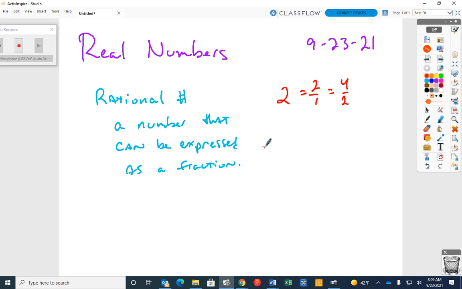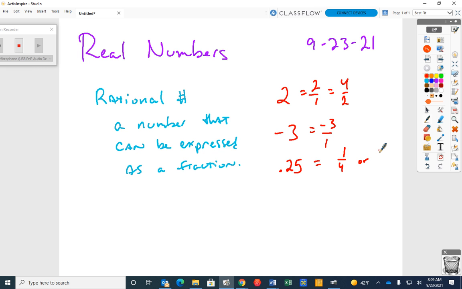What about negative 3? Can I express negative 3 as a fraction? Yes. Negative 3 over 1. Did I express it as a fraction? Okay. 0.25. Can I express 0.25 as a fraction? What would that be? 1/4, right?